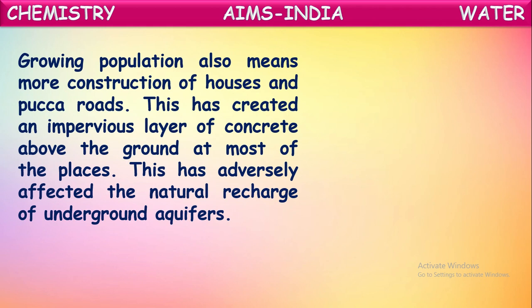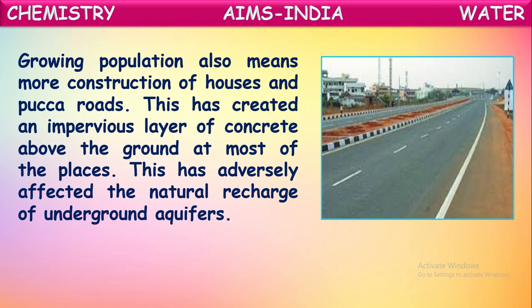Growing population also means more construction of houses and pucca roads, concrete roads. This has created an impervious layer of concrete above the ground at most places, isn't it? If we see villages and cities nowadays, they are mostly constructing concrete roads and coal tar roads. So what's happening because of this construction of buildings and concrete roads? They're creating an impervious layer of concrete on the ground. So because of this, what happens when it rains? No water can seep into the soil because of this concrete layer.